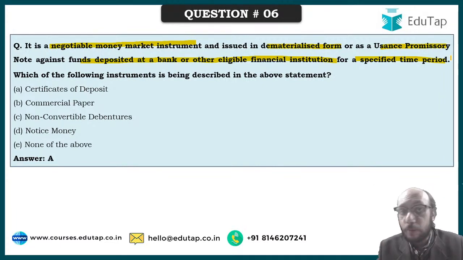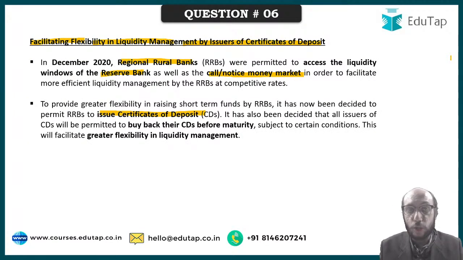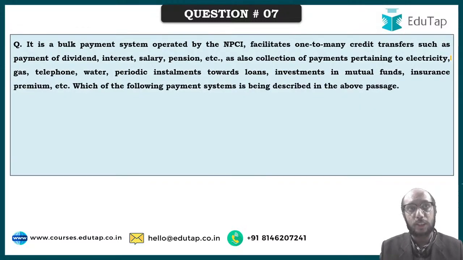Another question that could have been framed based upon reading this news article would have been on regional rural banks. In which year were RRBs set up for the first time? Which committee recommended the establishment of RRBs? Why are we consolidating RRBs? Which committee recommended the consolidation of RRBs? So these questions can also be asked to you. What I'm trying to demonstrate is that when you read this kind of news article, at least two kinds of questions should come to your mind: what are RRBs, and what is certificate of deposit? That is the minimum that you should ask yourself.